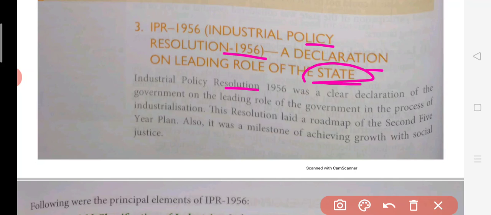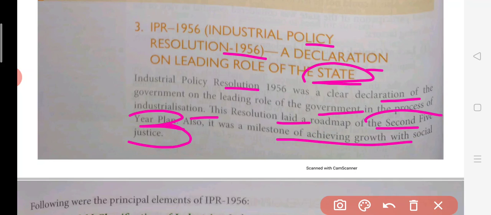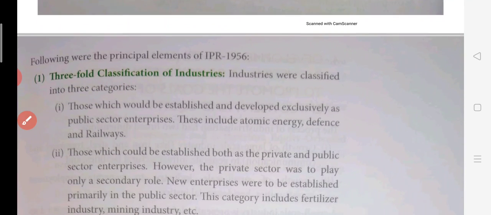Now, the Industrial Policy Resolution was a clear declaration of the government on its leading role in the process of industrialization. The resolution laid a roadmap for the second 5 year plan. As I told you, in the second 5 year plan, the focus was on industrialization. At that time, this policy came into play. They wanted growth and social justice. Growth they wanted definitely, but social welfare should also be there. Now, what are the main points of it?